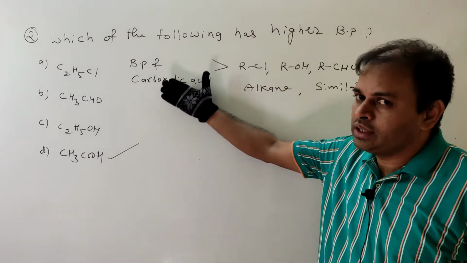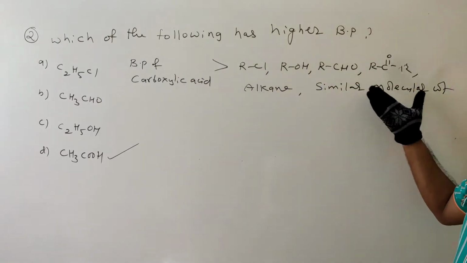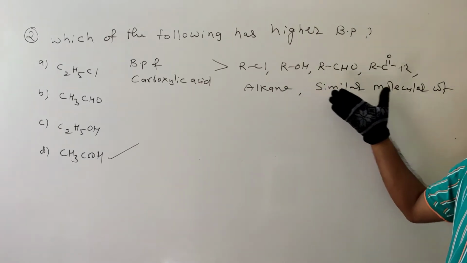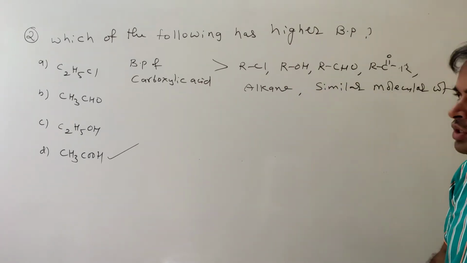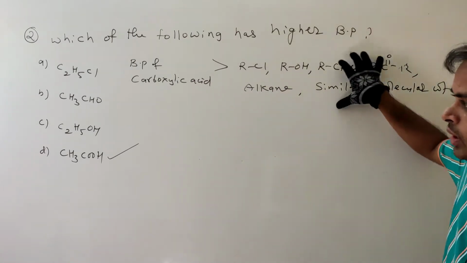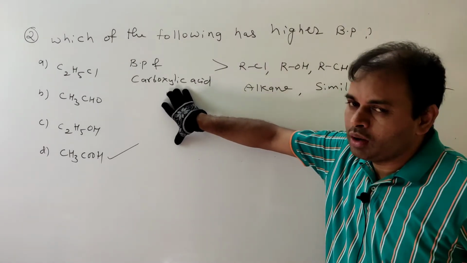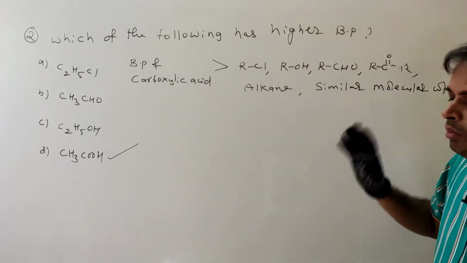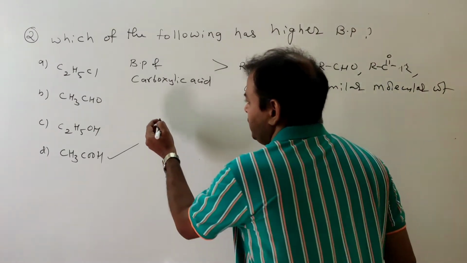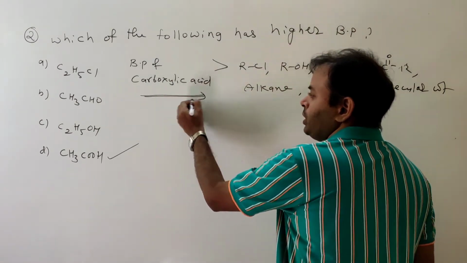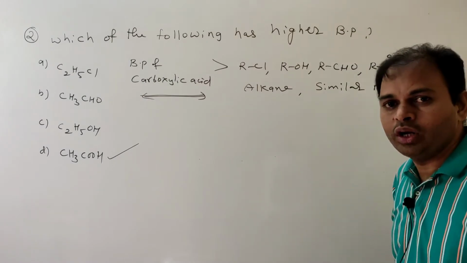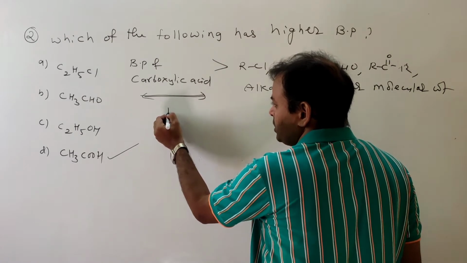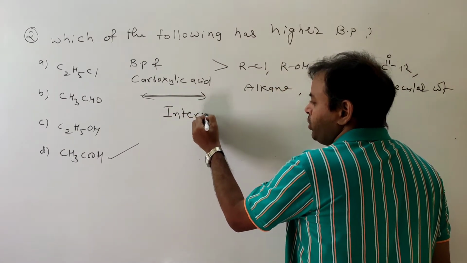Whichever it may be, any compound with comparable molecular weight has a lower boiling point than the carboxylic acid. What is the reason? Because of the extensive association of carboxylic acid molecules with intermolecular hydrogen bonding.